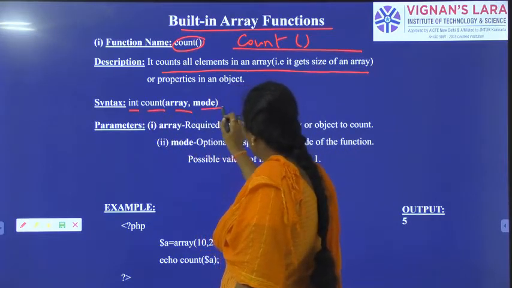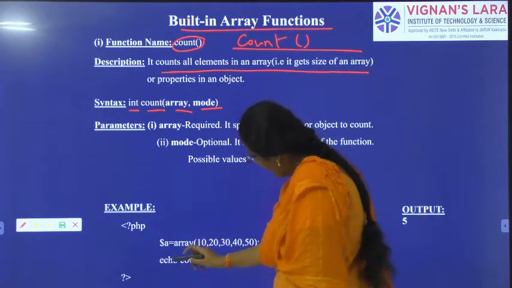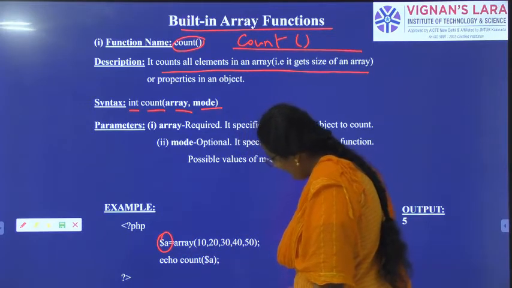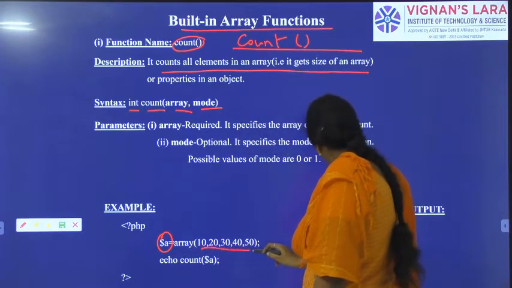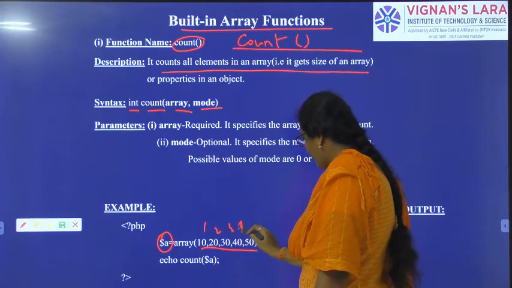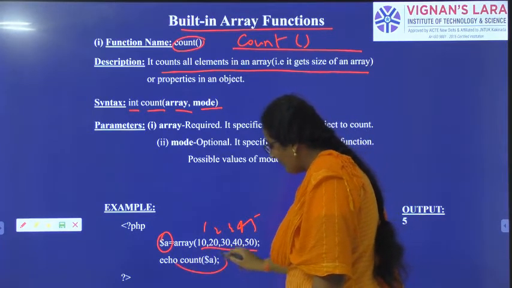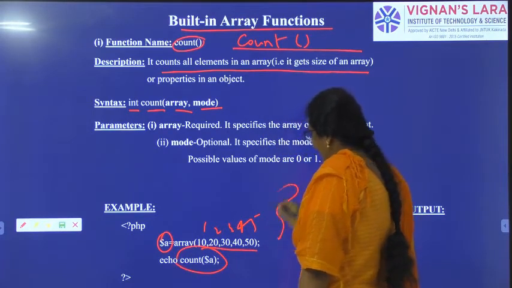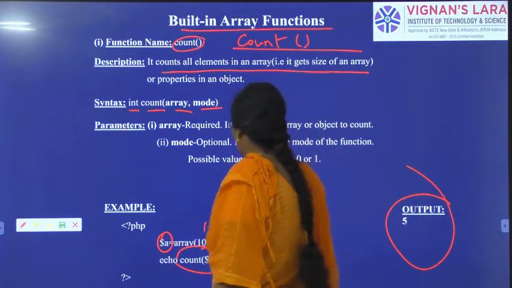int count(array, mode). So see here, I have created an array $A and I have given the elements 10, 20, 30, 40, 50. 1, 2, 3, 4, 5 elements. And I want to count the array elements. So I should get the output as 5, which I got here.